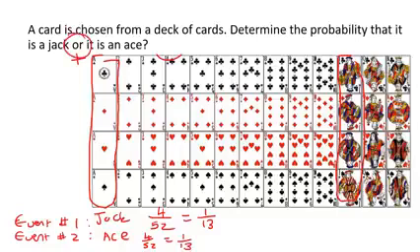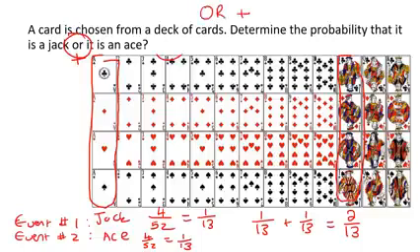Now because they used the word "or", you will add them. I nearly said multiply there. You would add them together, and if you add these together, you would get 2 out of 13. And so that's it for this lesson. When they use the word "or", add. When they use the word "and", then multiply.